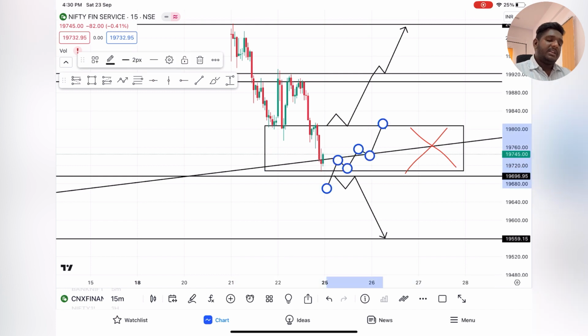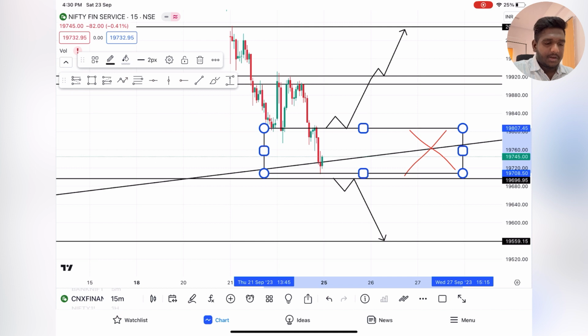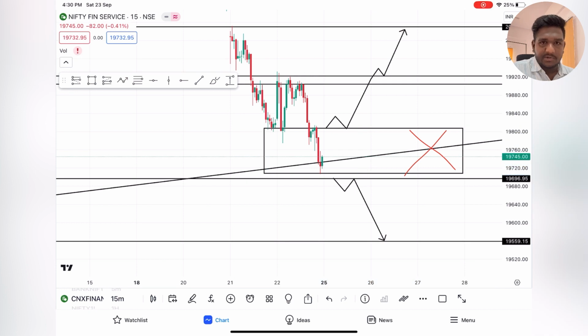So keep your target small unless and until it gives a breakout from this zone. And if it gives a breakout, then you can expect some move and go with very good quantities also, while maintaining proper risk management. Okay, this is about Nifty analysis.